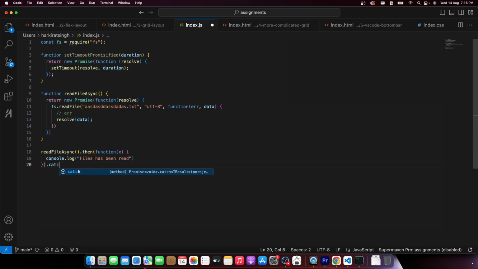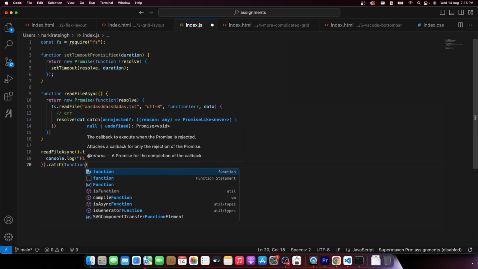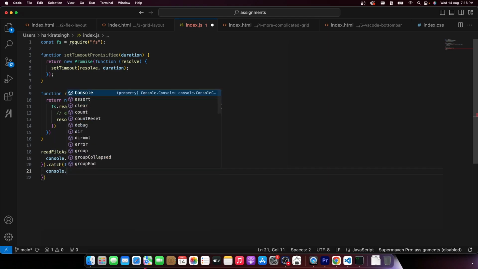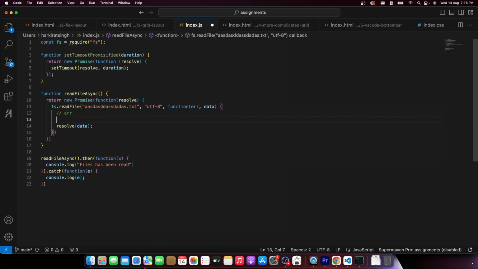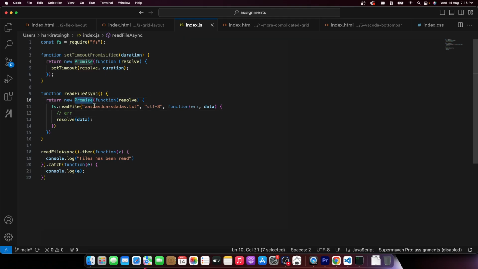Versus, if I do this, console.log e. The promise that I have defined can resolve or reject. I repeat, this function actually takes two arguments, and we have completely ignored the second argument until now.